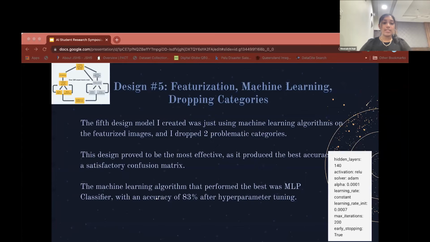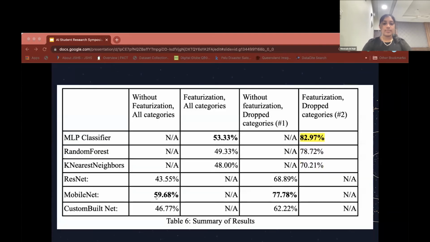So then my 5th design was combining both the dropping categories and the featurization in machine learning. And this was the most effective as it produced the best accuracy and a satisfactory confusion matrix. I hyperparameter tuned this one as well to achieve the best possible results.